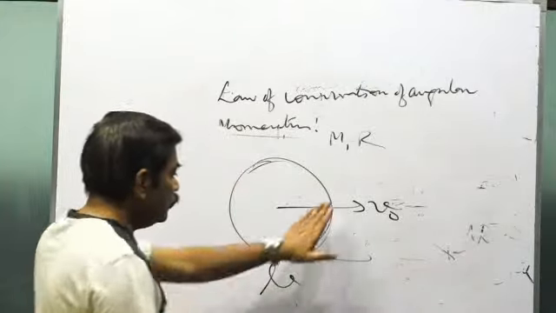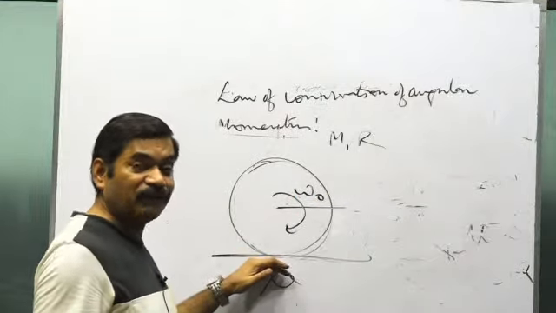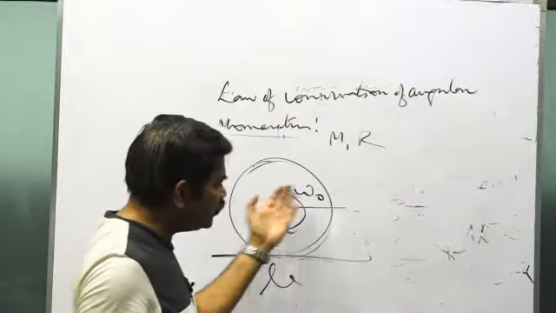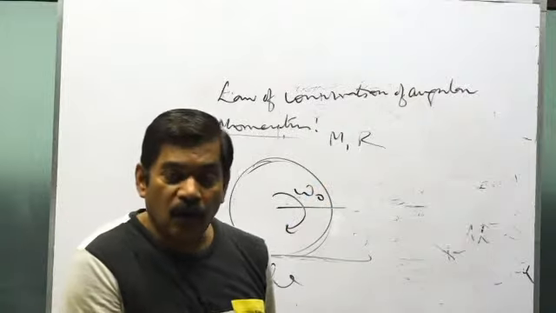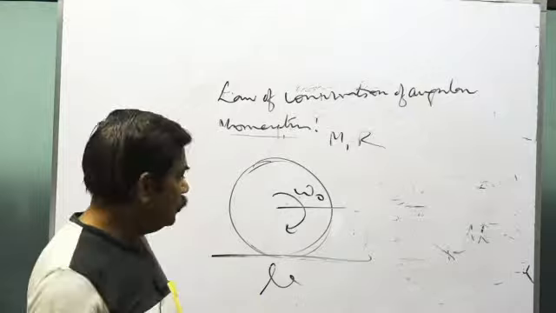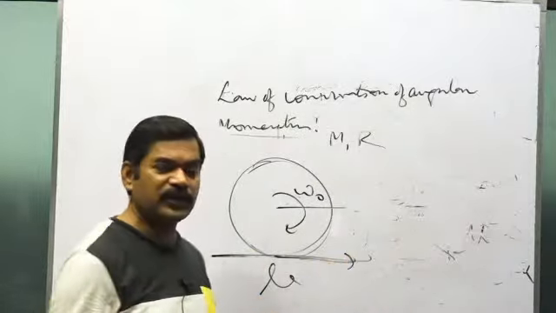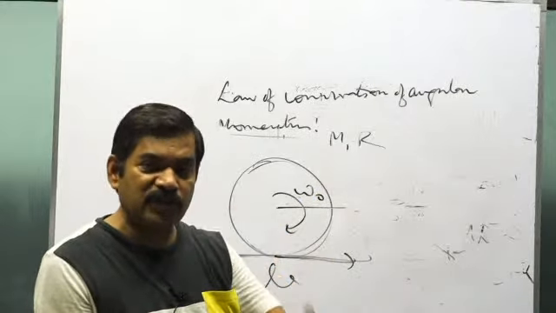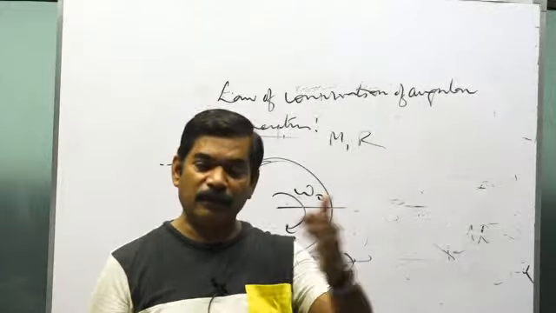And the reversed question is this: initial angular velocity is omega naught, it's kept on a rough floor, coefficient of friction is mu, no translational velocity has been given. After what time does its pure rolling start, what will be its velocity at that moment, what will be its omega at that moment, or account for the loss of kinetic energy till then. Once again, because there is omega naught and no velocity v, force of friction will be in the forward direction, mu mg equals mass m into a. You got the expression a equals mu g.